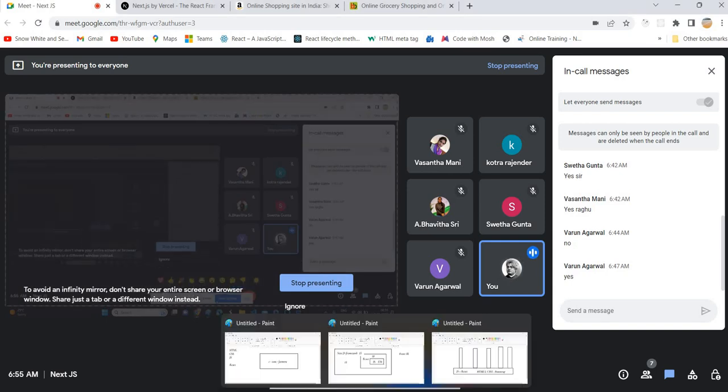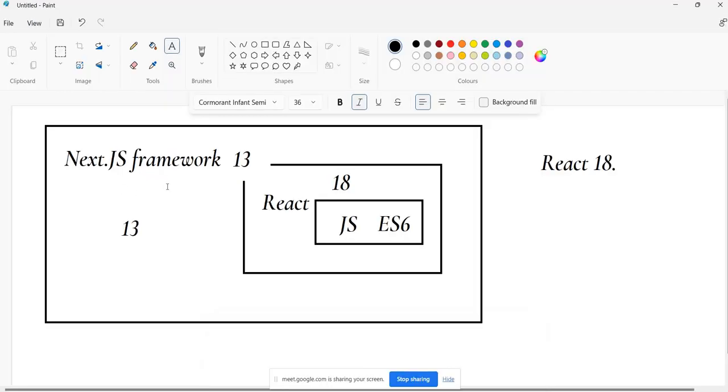Of course, there are other frameworks on top of React.js. Next.js is not the only framework on top of React. There are other frameworks like Gatsby and some others. I don't remember those names because I didn't work on them, that's the only reason. But among the two or three frameworks on top of React, Next.js is very, very powerful and very good.